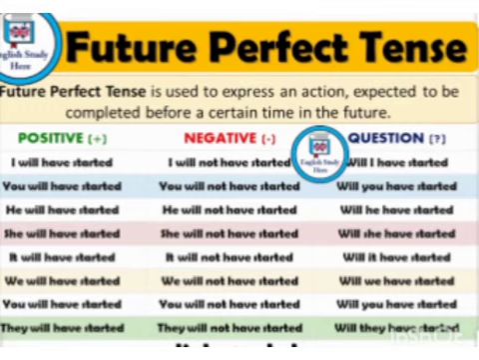Let's proceed with the interrogative sentence, which is nothing but the question sentence of future perfect. Will I have started? Will you have started? Will he have started? Will she have started? Will it have started? Will we have started? Will you have started? And will they have started? So I hope these are the examples of future perfect tense and it's clear for you.